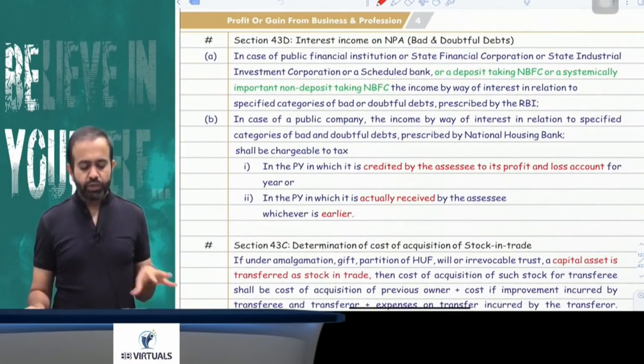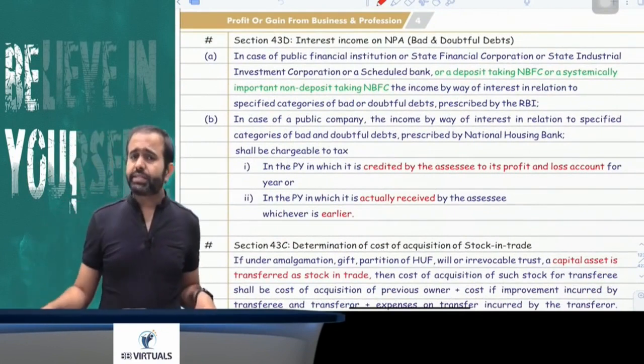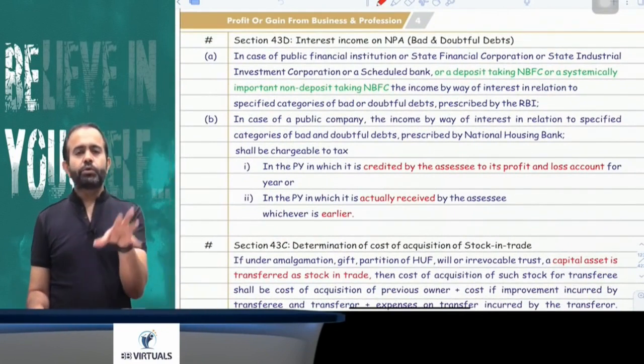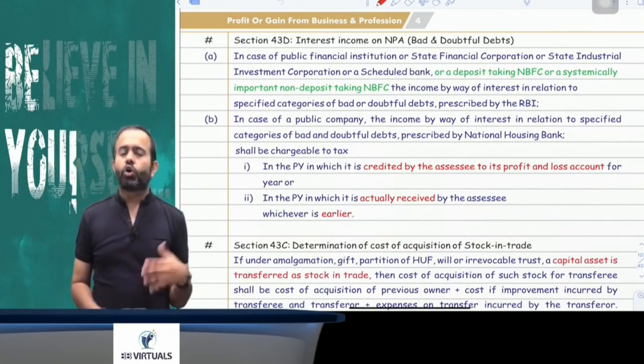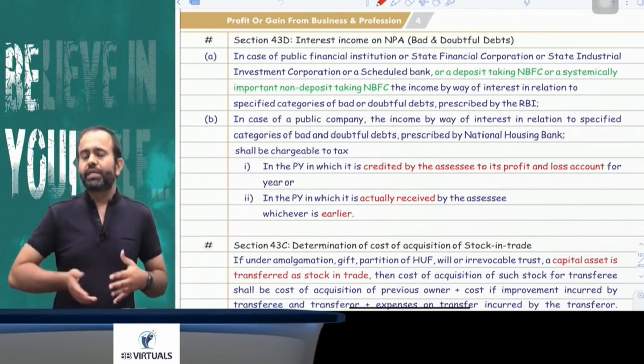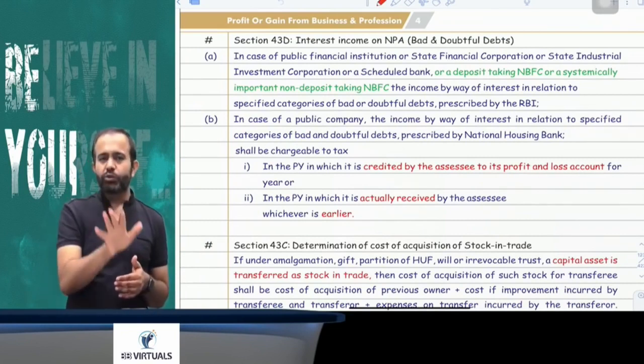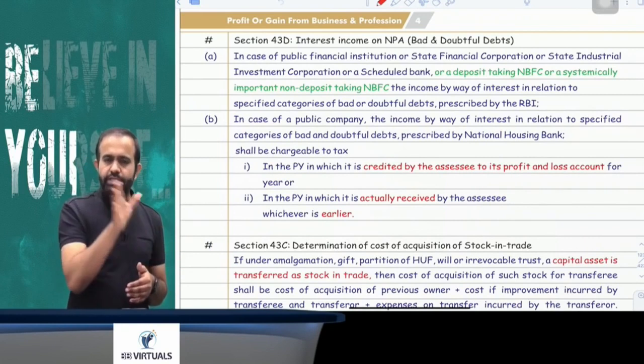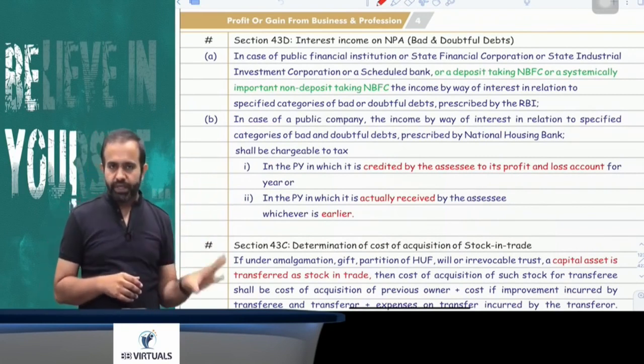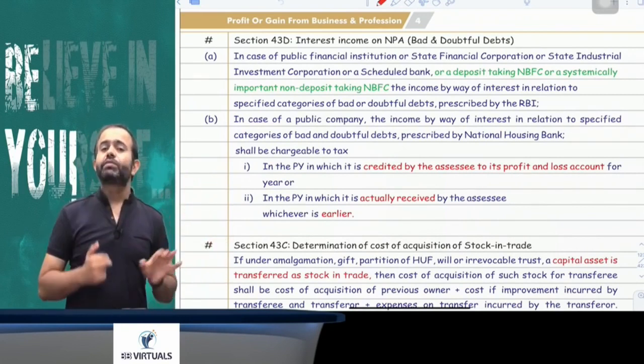Next part is section 43D. 43D is saying that in case of banks or PFI or SFC or SIIC or NBFC, suppose there is any NPA, an asset is NPA as per the RBI rules. So suppose any loan is given by a bank and that loan is now NPA. On NPA, when will interest income be recognized?